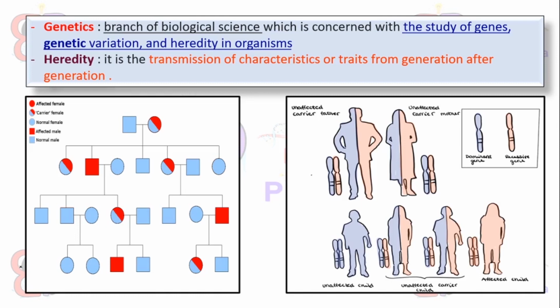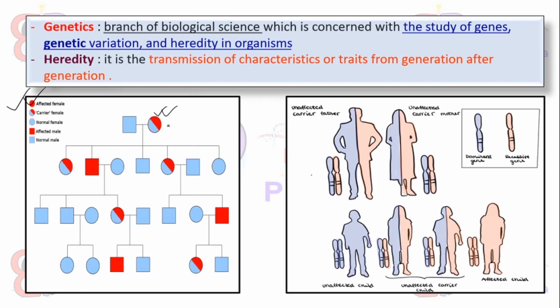Heredity is the characteristics or the traits which can be transmitted from one generation to another. That means the transmission of characteristics from generation to generation is known as heredity. As you can see in this figure, it is a carrier female. Any kind of disease she might carry, and from this individual the disease passes from generation to generation.